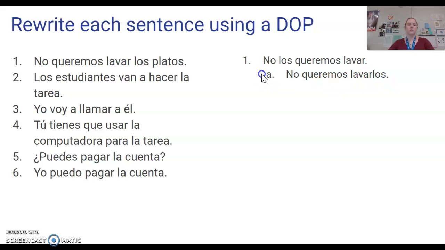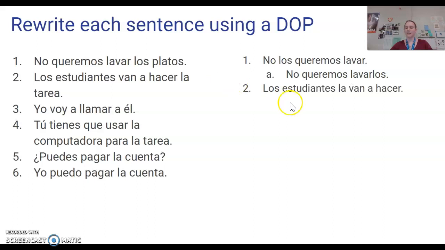Okay. Number two, los estudiantes van a hacer la tarea. The students are going to do the homework. So then we're going to rephrase it. The students are going to do it. The homework is my direct object, so I'm going to use the DOP la. Los estudiantes la van a hacer. Students are going to do it. Or los estudiantes van a hacerla. One word. The students are going to do it.